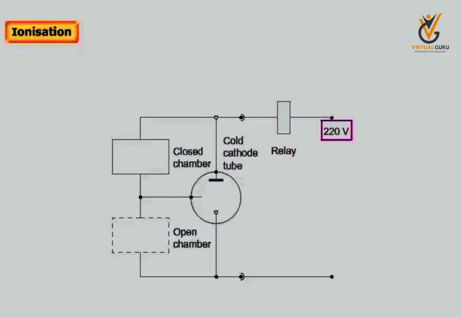The supply voltage across the two chambers is divided. A connection is taken to a cold cathode tube. The atmosphere in both chambers is ionized by radioactive material such as radium. Under normal conditions, the movement of ions results in the flow of a small current.